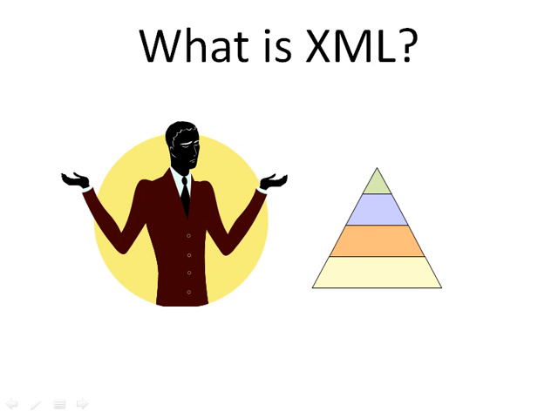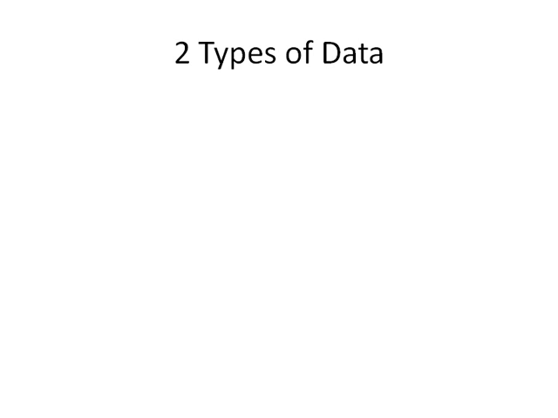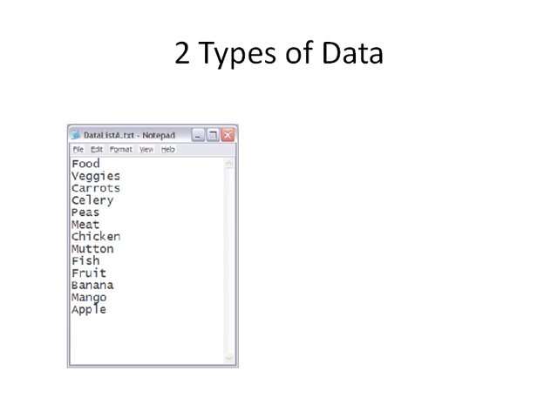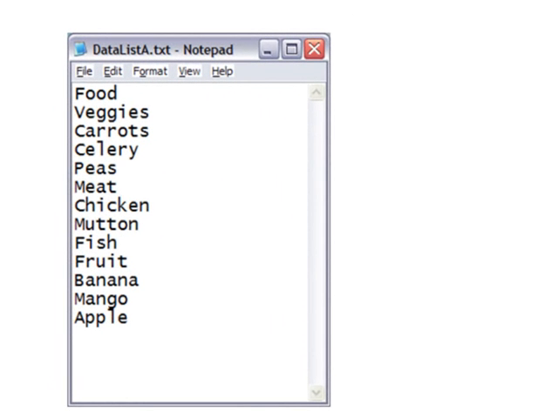Just what is XML? Before getting into that, it's important to know a little bit more about data. Now, there are two types of data. Let's look at one type. Here's a list of food, veggies, carrots, peas, chicken, and so forth. This list is actually related to itself. Now, this list not only has data, but it also has some relationships between different types of data.